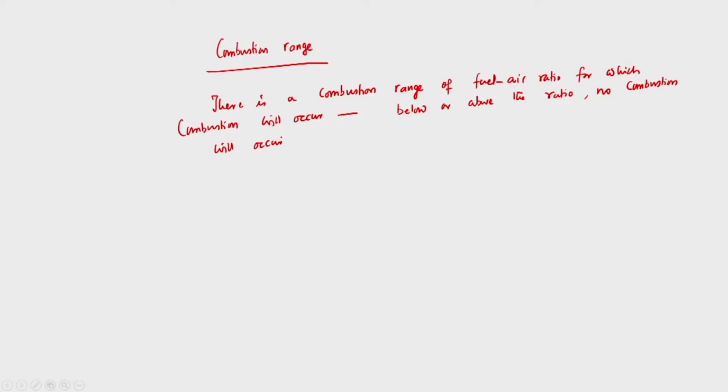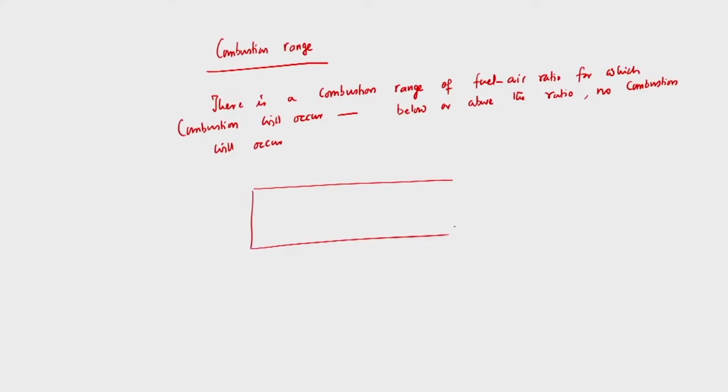That means it is always better to supply the chemically correct air fuel ratio, but it is not possible to supply it all the time, depending upon the function of the carburetor, because if you keep on using it, the carburetor will start malfunctioning. It also depends upon the composition of the fuel, the oxygen present in the air, and many other things. But there is a combustion range of fuel air ratio for which combustion will occur; if we supply an air fuel ratio either below or above that range, then no combustion will occur.